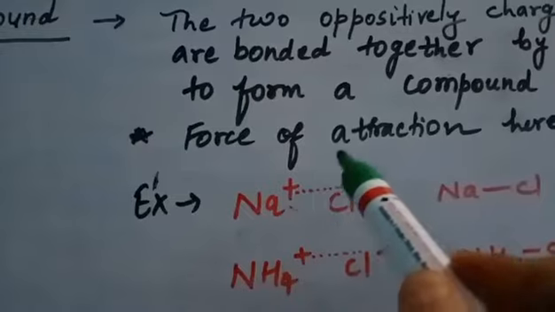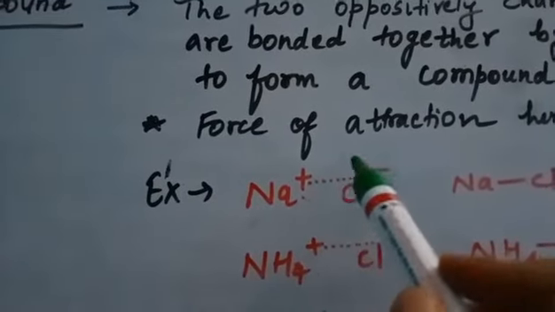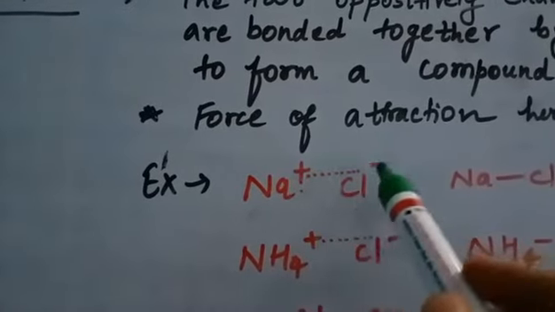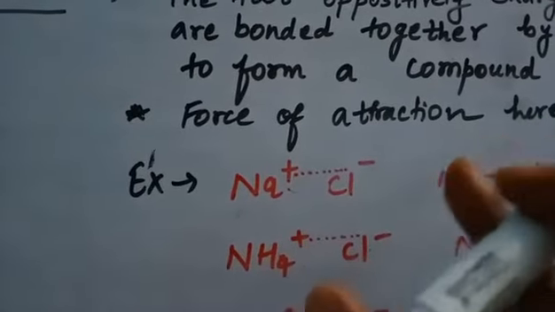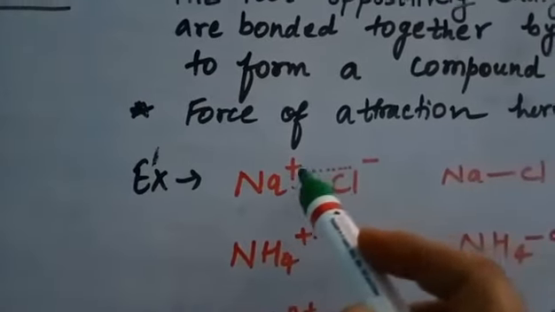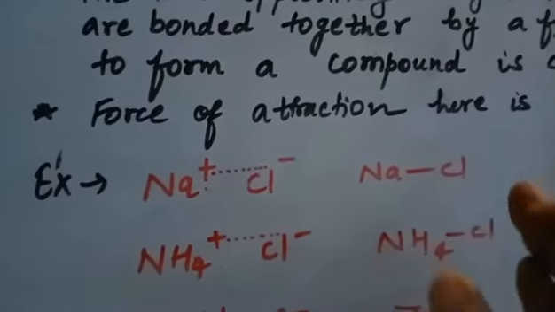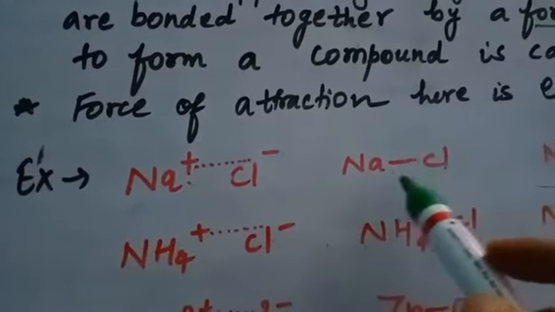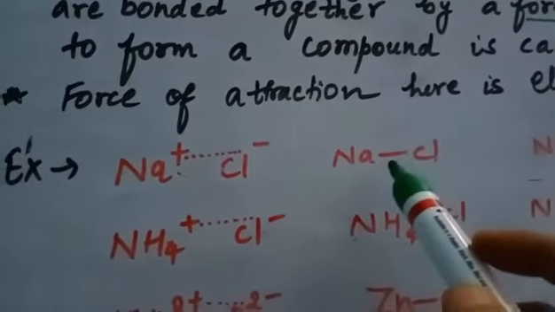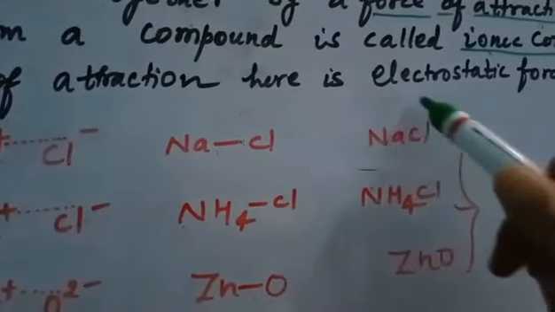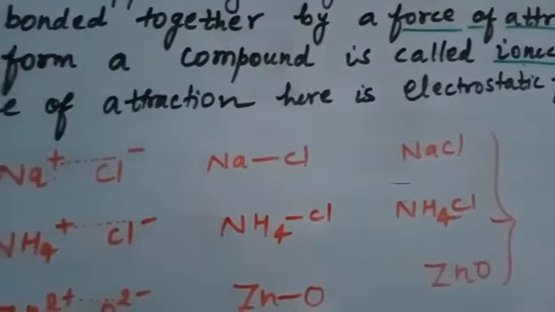This electrostatic force of attraction is acting because two oppositely charged atoms or ions came closer to each other. So this force of attraction binds the sodium and chloride ions together and forms a bond between them. This bond is due to the electrostatic force of attraction, which results in the formation of one ionic compound, that is NaCl.